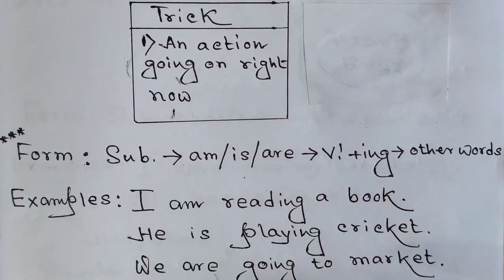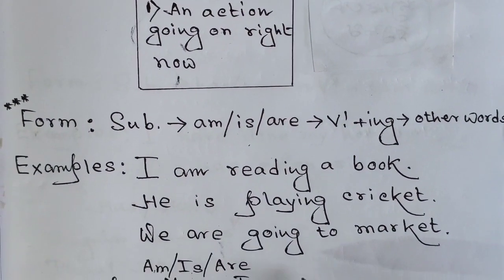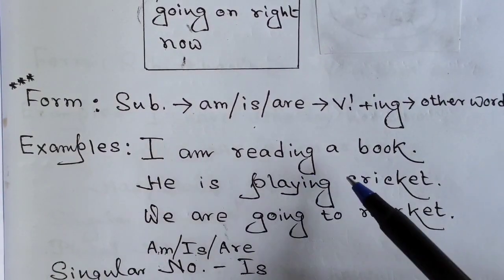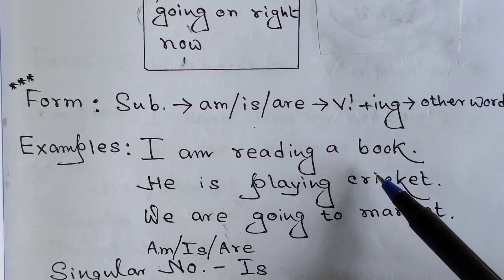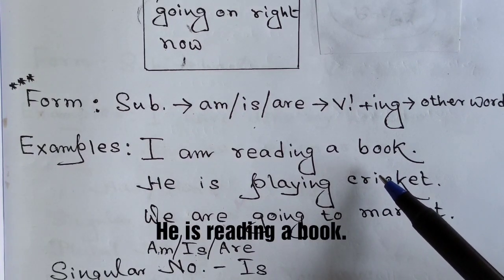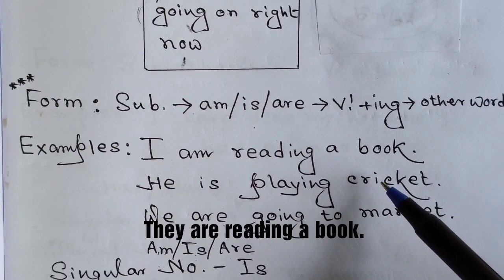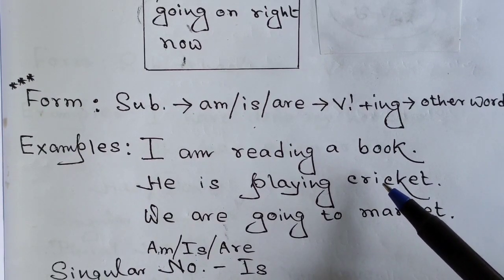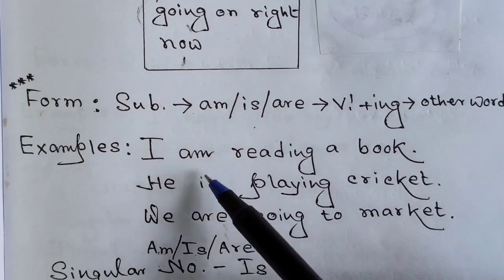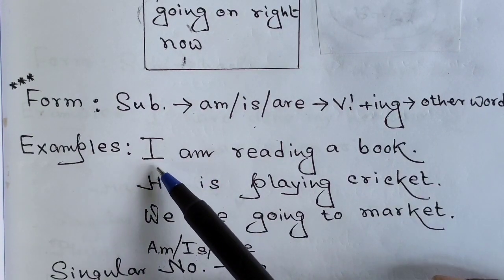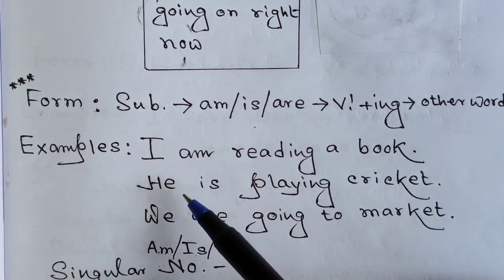Well, let's have a look at the examples written over here. The first one goes, I am reading a book. Or we can say, he is reading a book. Or we can say, they are reading a book. Dear learners, have you noticed anything? Yes, you have guessed it right. I am changing the auxiliary verb according to the subject, and this is what happens. We are going to learn it a little later.